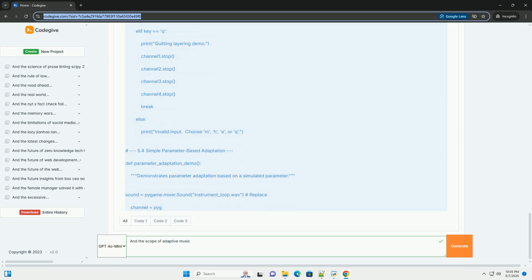Max/MSP is a visual programming environment that's excellent for prototyping adaptive music systems. Here's a conceptual outline of how you might implement adaptive layering in Max/MSP. 1. Load audio files. Use the buffer object to load individual audio files, layers, into memory. These could be loops of different instruments or musical elements.